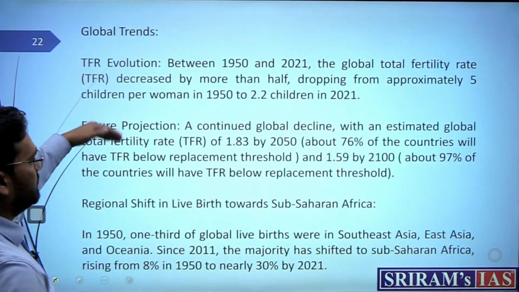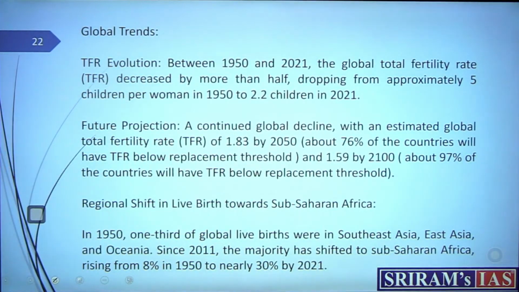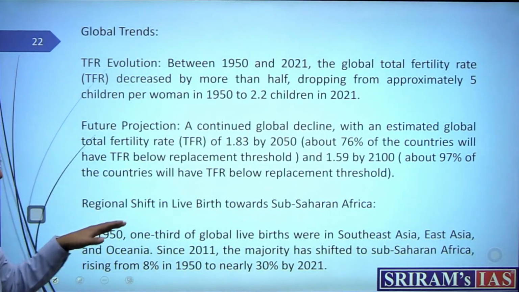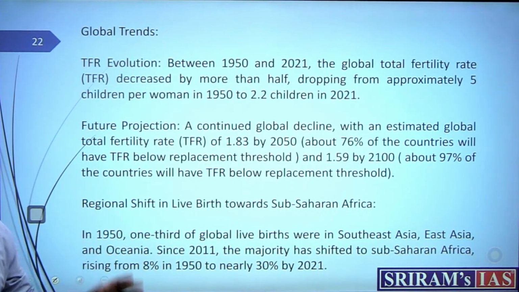Now global trends, that's what we have talked about. I have given you numbers here, like what can happen in sub-Saharan Africa. So this is about the developed countries, and then the underdeveloped countries like sub-Saharan countries, say Pakistan, Nigeria, all these countries are still rising, right? They are still having a higher birth rate. So it is not a trend everywhere.